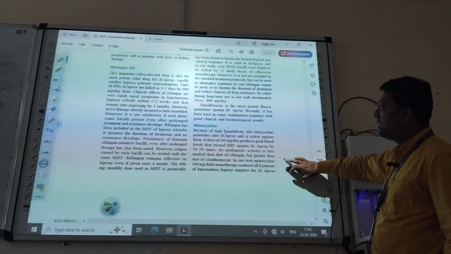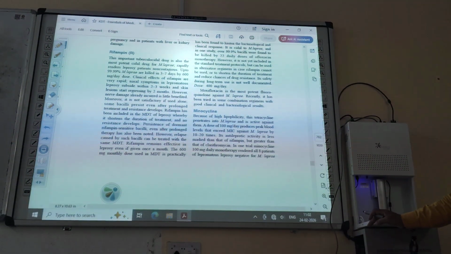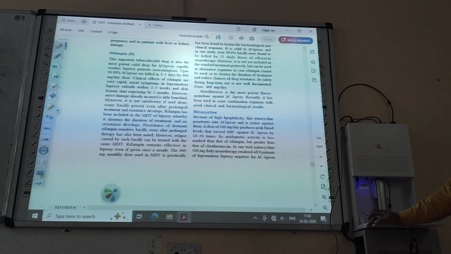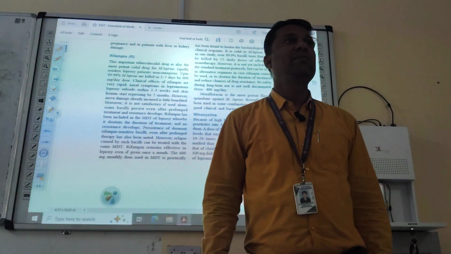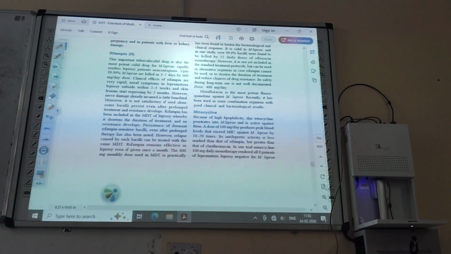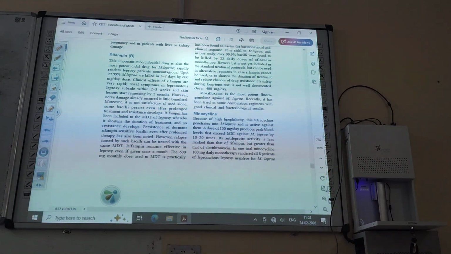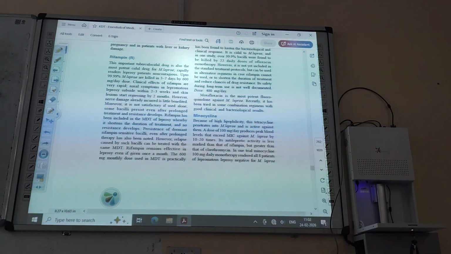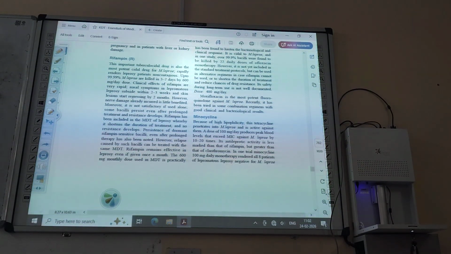Then minocycline. It is another anti-leprotic drug because of its high lipophilicity. What do you mean by lipophilicity? What do you mean by philic? Nucleophilic, electrophilic, addition reaction. Yes, philic means loving. High lipophilicity means attraction towards lipids. That is known as lipophilicity.